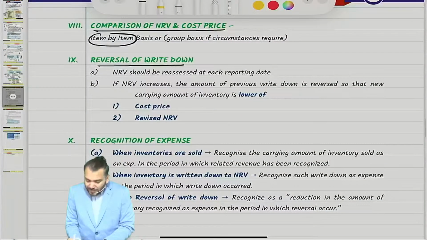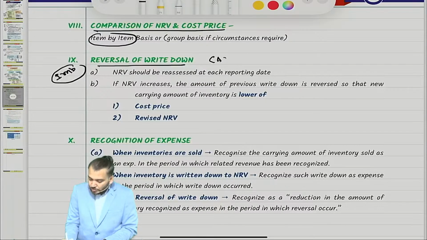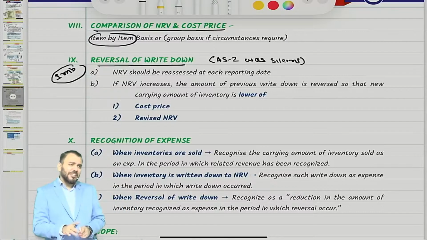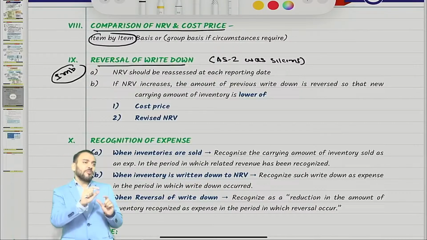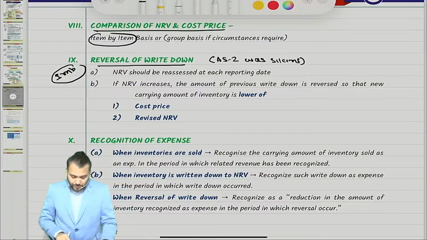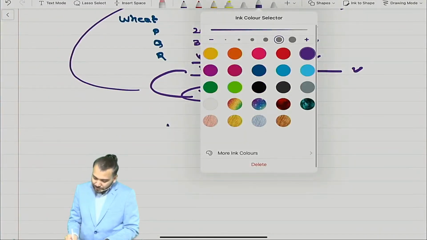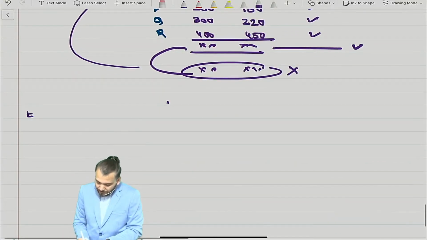Then reversal of write down is important because AS 2 was silent regarding this. Even though AS 2 was silent regarding this, we used to follow this only. But AS 2 has not given any reference about reversal of write down. Reversal of write down. Have you understood the topic? So it means I need to explain. Example.